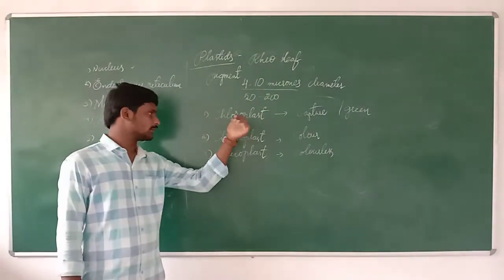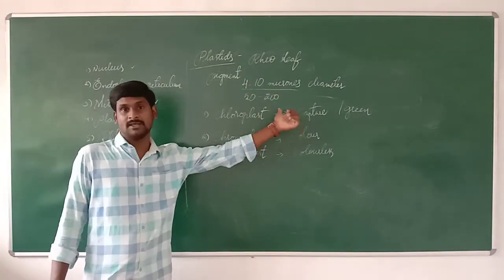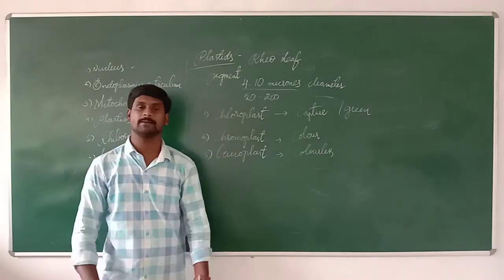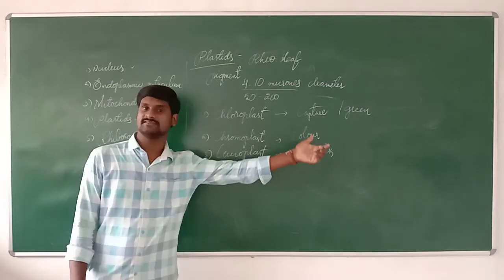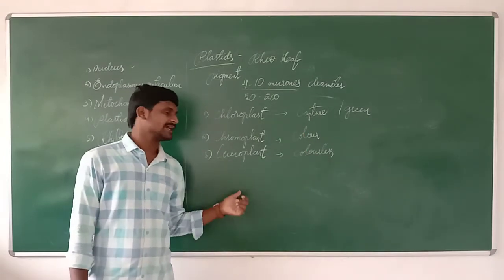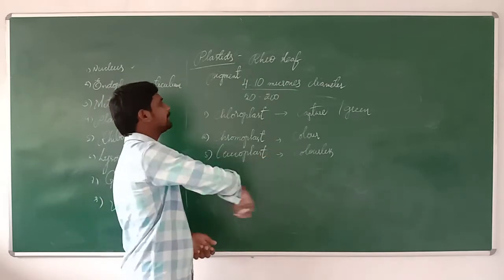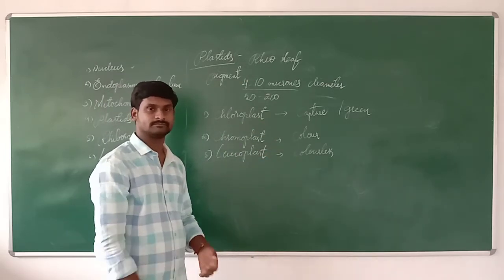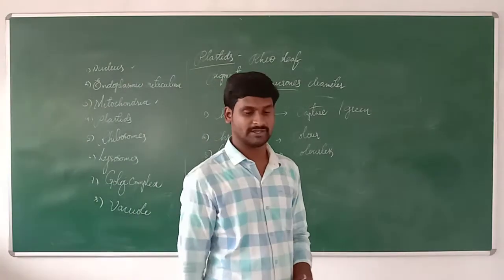These are the three types of plastids present in each cell: chloroplast, chromoplast, and leucoplast. Chloroplast is a green color material which helps to prepare food in green plants by photosynthesis. Chromoplast is a colorful material. And leucoplast is a colorless material, with no color. So these are the three types of plastids we can see in plants.